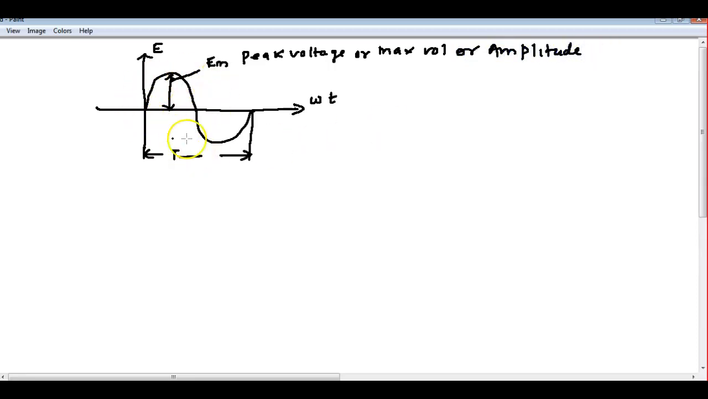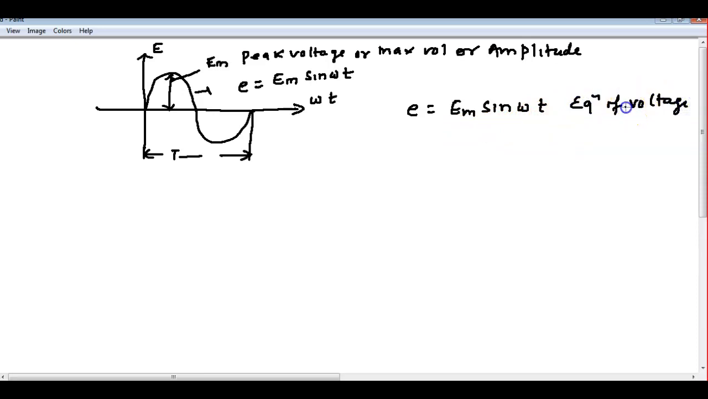Now the equation of this voltage: E is equal to Em sine of omega t. Okay, this is the equation of AC voltage in the sinusoidal form. Already we know omega is the angular frequency, 2 pi f. I will substitute it here, so E is equal to Em sine of 2 pi f t.